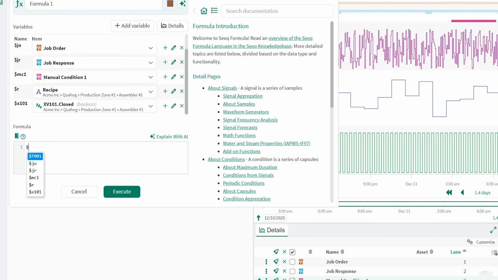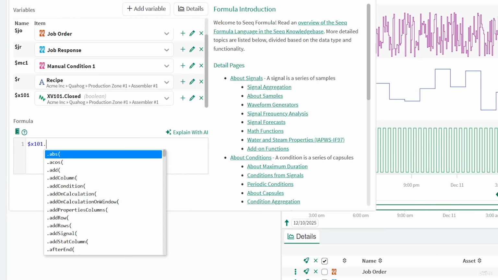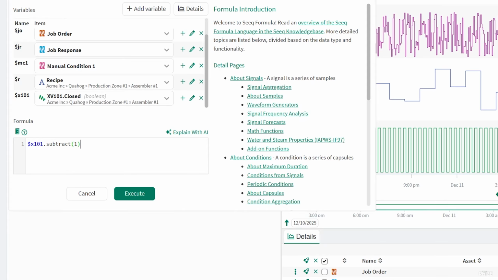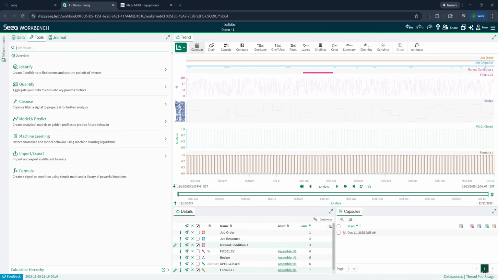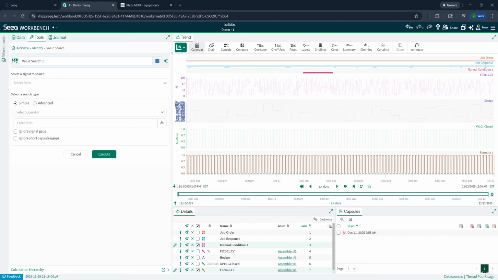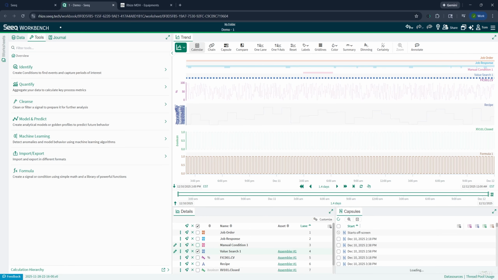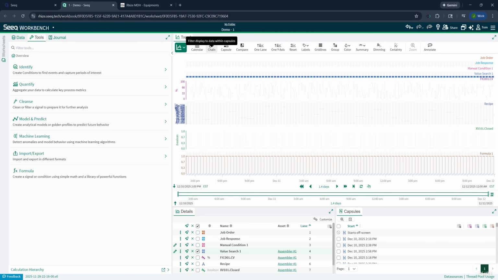Let's suppose we wanted to get the inverse of the closed signal. Doing this, we then need to get the inverse, which can be seen on the graph. And then using this, we can then make a condition. We can do this by value searching for whenever our formula results in 1. And then likewise to our manual condition from before, we can limit our view just to whenever our new condition is 1.